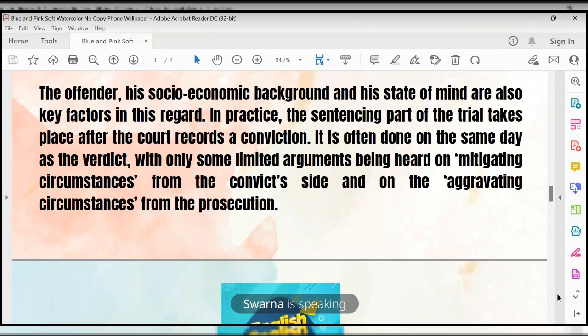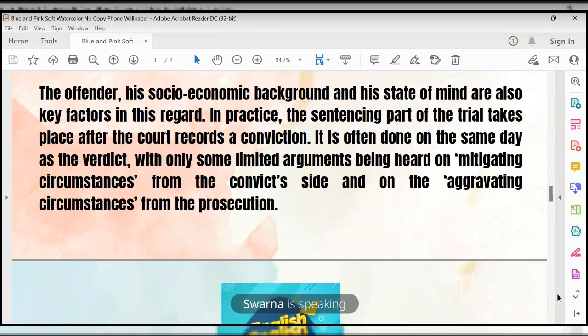It is often done on the same day as the verdict was declared, with only some limited arguments being heard on the mitigating circumstances from the convict's side and on the aggravating circumstances from the prosecution. As we know, there are two parties, opponents and defendants. On the same day they listen to both parties, but only limited arguments are heard.